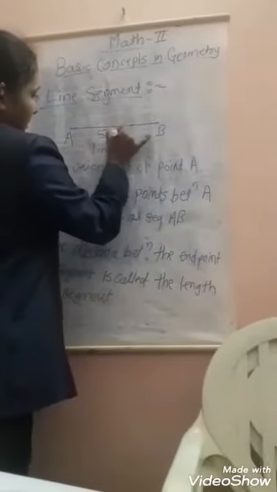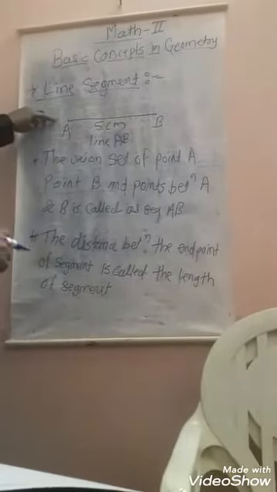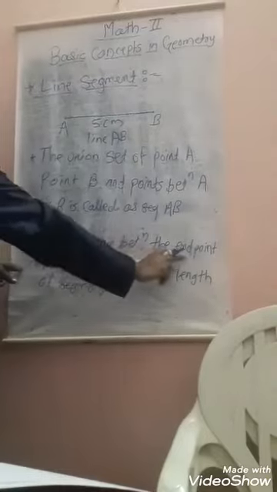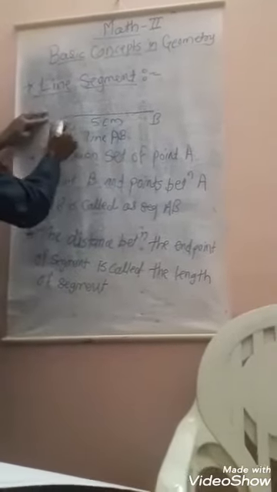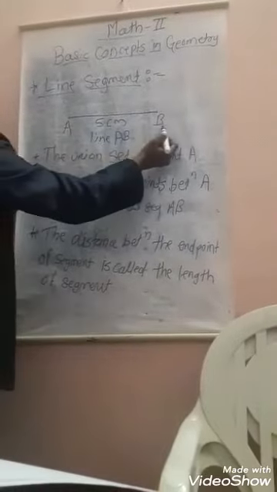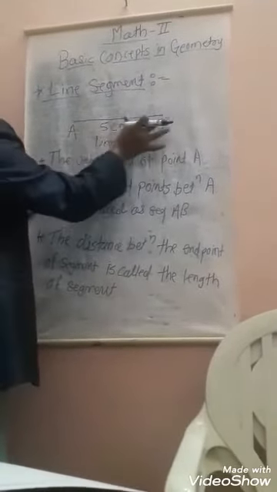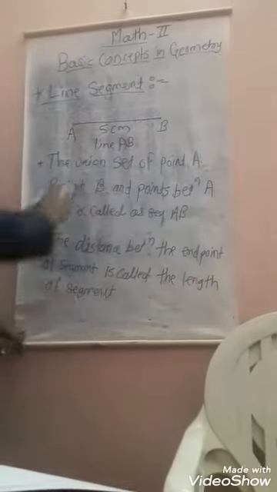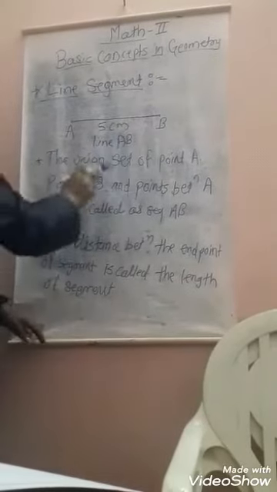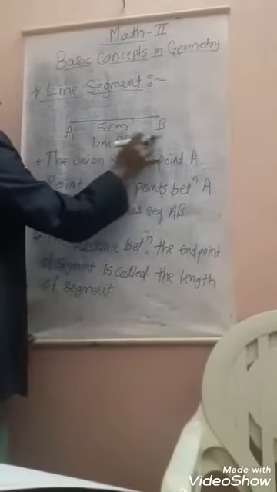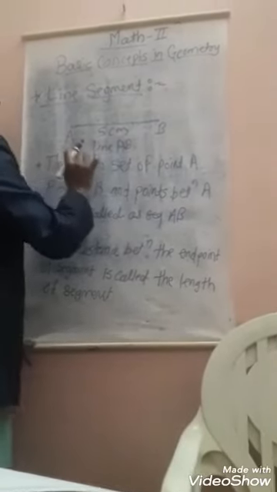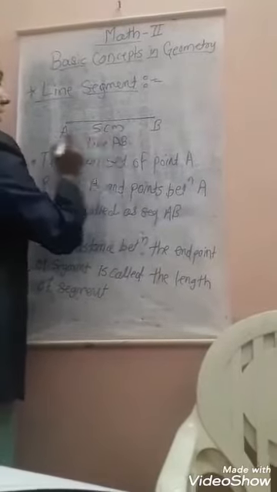Suppose line AB is 5 centimeter. So the distance between the starting point A and the end point B, that is the distance of this segment, is called the length of the segment AB. Suppose this segment is 5 centimeter. So 5 centimeter is the length of segment AB.